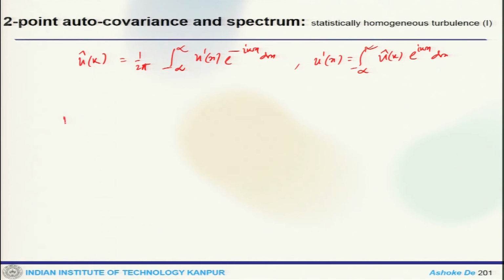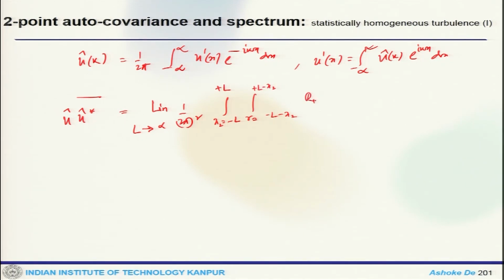Now, once we multiply this Fourier transform with its complex conjugate and use the flow for statistically homogeneous turbulence, what we get for u hat star u hat is essentially the limit as L tends to infinity of 1 by 2 pi square, integral over x2 from minus L to plus L, integral over r from minus L, of R 1 1(r) e to the power minus i k r dr dx2, where r is x1 minus x2. So, we can use that R 1 1 is symmetric and this vanishes.